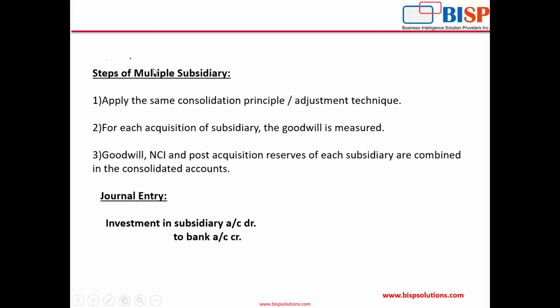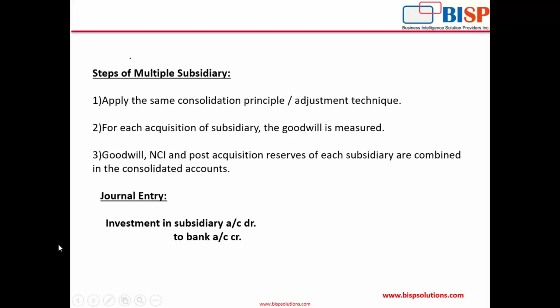Now, what are the steps of consolidating multiple subsidiaries? First, apply the same consolidation principle or adjustment technique. Second, for each acquisition of a subsidiary, the goodwill is measured separately. Goodwill, NCI, and post-acquisition reserves of each subsidiary are all combined in the consolidated accounts. Simply, we have to do the consolidation. It will be the same, but for each subsidiary, you will calculate separate goodwill, a separate NCI calculation will be done, and all these figures will be combined in the consolidated balance sheet.